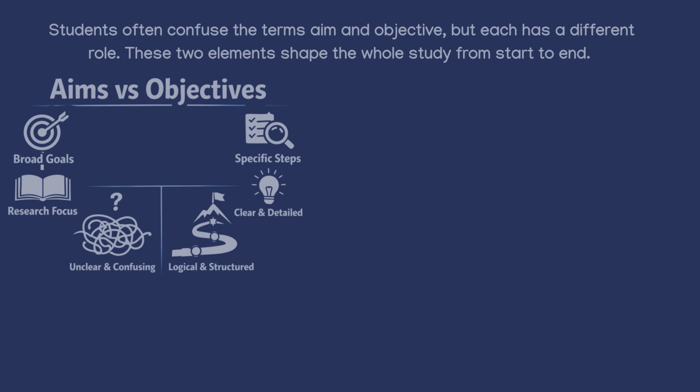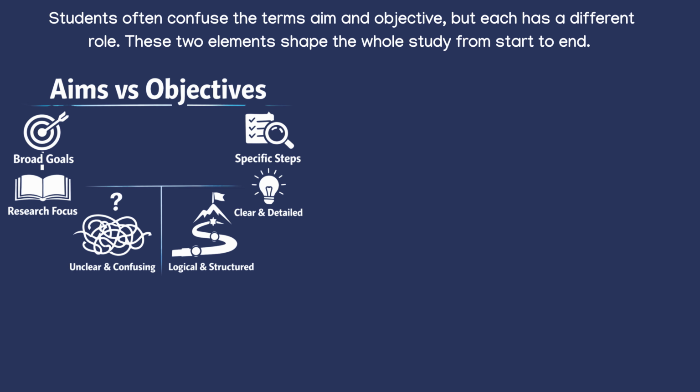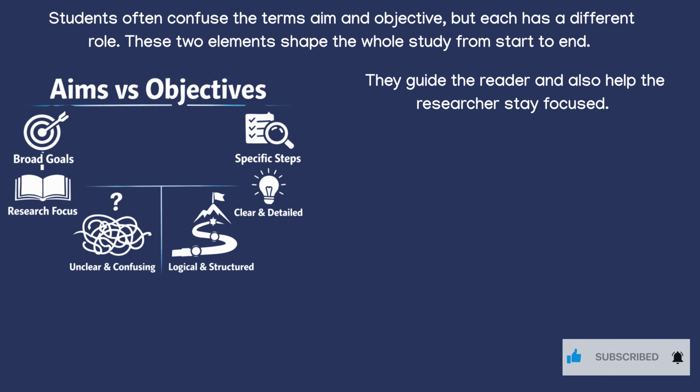In research writing, clarity is very important. Students often confuse the terms aim and objective, but each has a different role. These two elements shape the whole study from start to end. They guide the reader and also help the researcher stay focused.